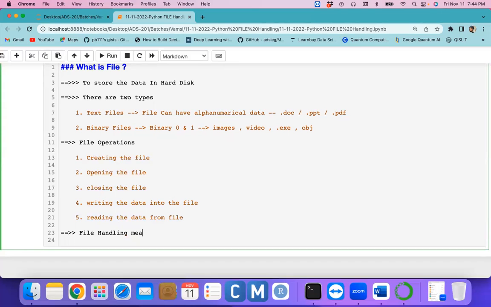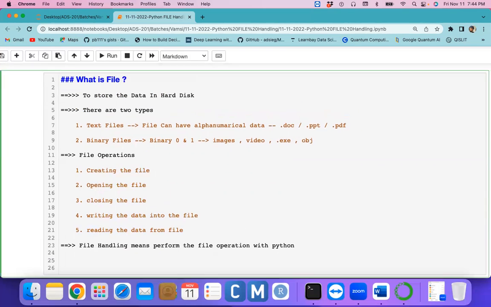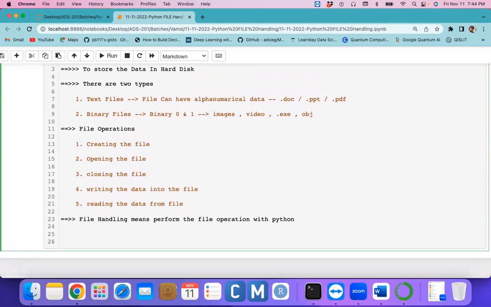File handling means performing file operations with Python, that we are calling Python file handling. Is it clear or not? Any questions? No.